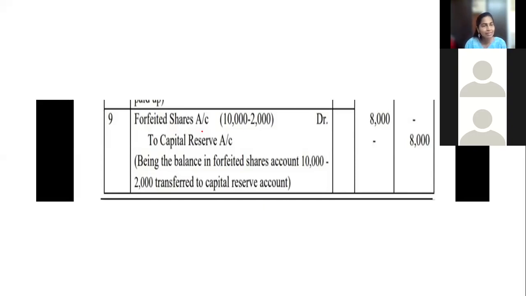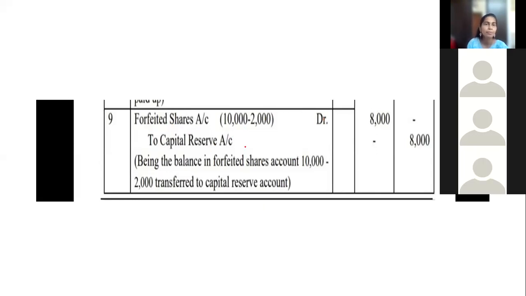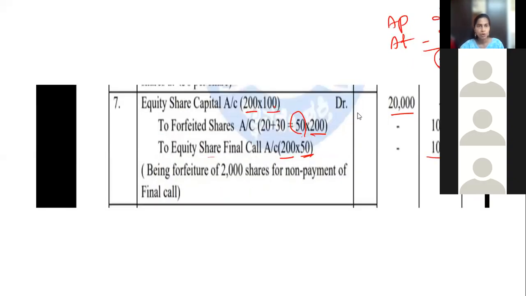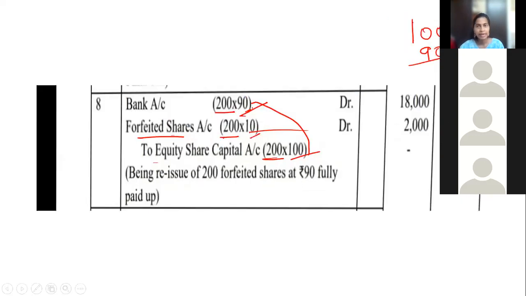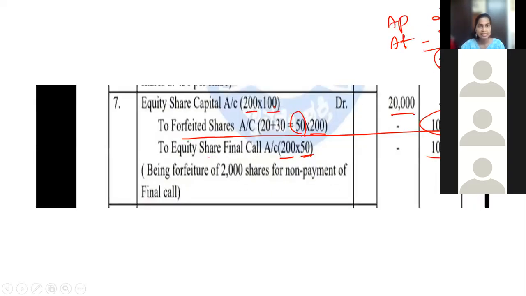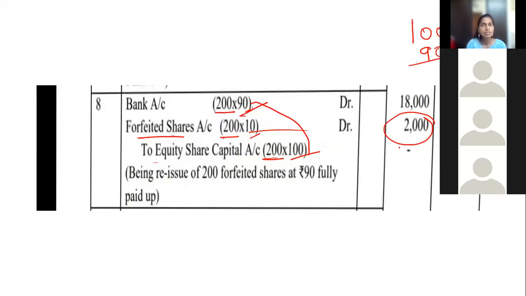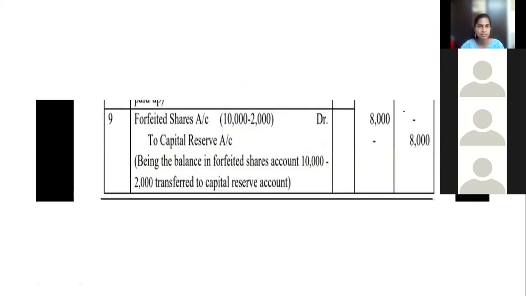So here, the balance amount will be transferred to capital reserve. Forfeited shares account debit to capital reserve account. How to write the amount? Do not get confused, I will tell you. In your 7th entry, what amount came to forfeiture? In the 7th entry the forfeiture amount was 10,000. Remember this, 10,000. In the 8th entry, what was the forfeiture amount? 2,000. I will tell it once again. In the 7th entry, 10,000 was credited. In the 8th entry, 2,000 was debited. Just subtract both: 10,000 minus 2,000, you will get 8,000.